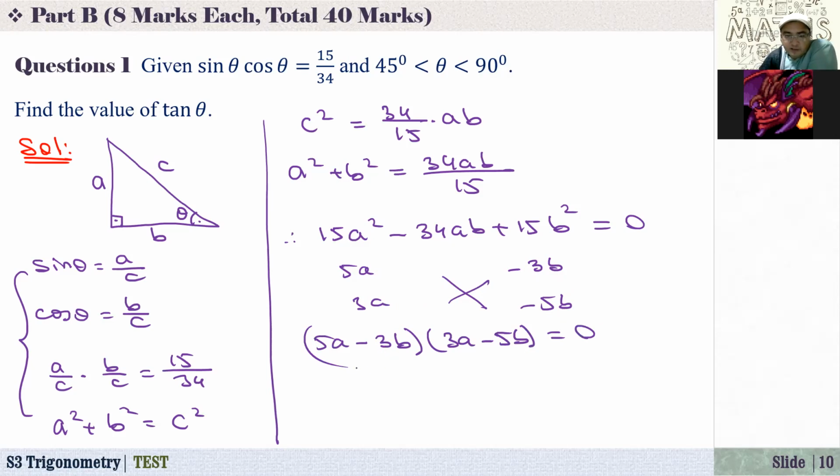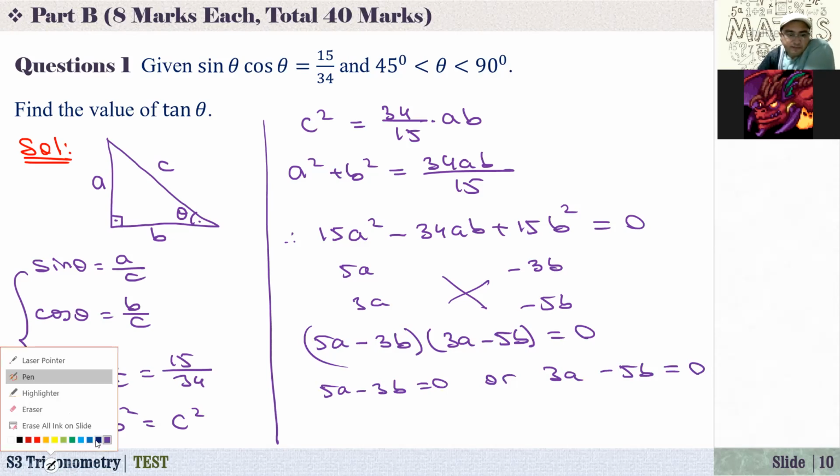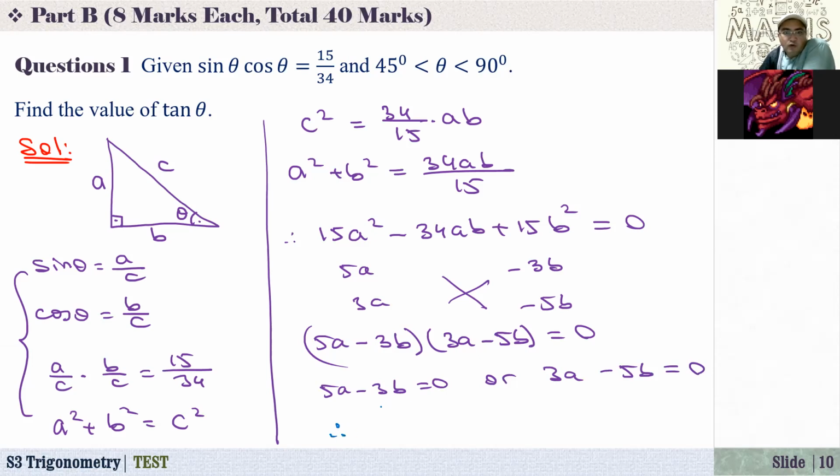Now from here, I can just find 5a minus 3b is equal to 0, or 3a minus 5b is equal to 0. So now from here, we need to find a over b, because tangent of theta is a over b.